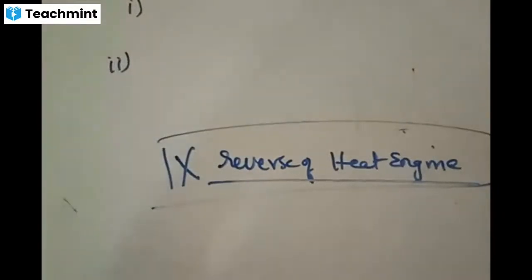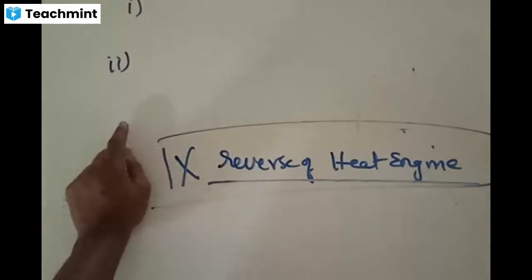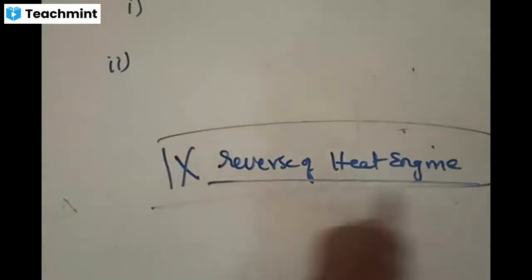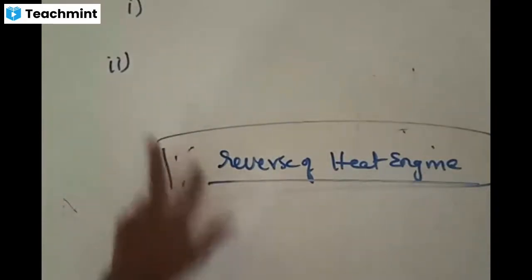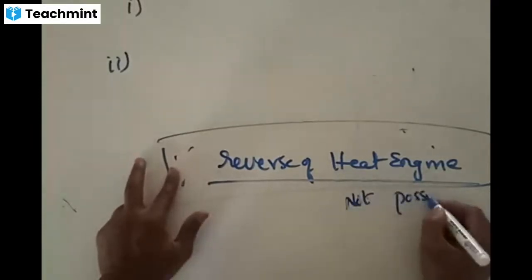What is the second law of thermodynamics? There are different statements in the form of the Clausius statement or the Kelvin statement. We'll define those two statements, but before going to the statements, we should know what this second law says: it states that the reverse process of a heat engine is not possible.